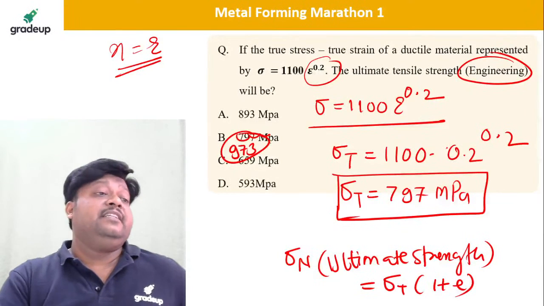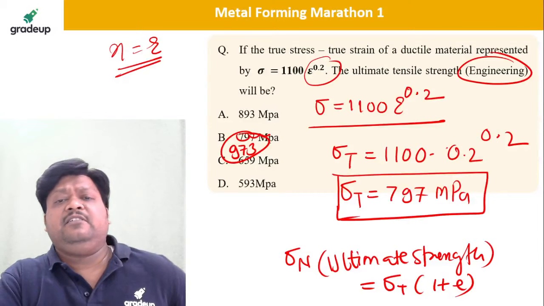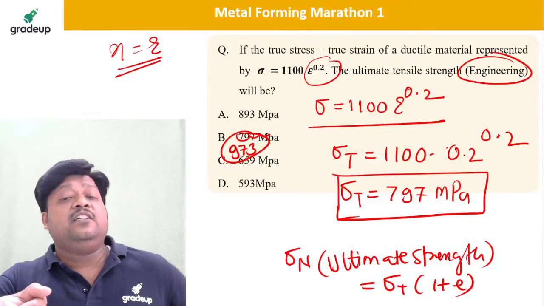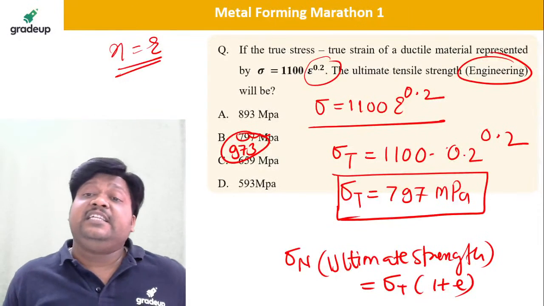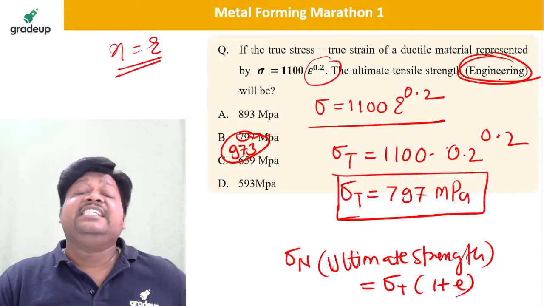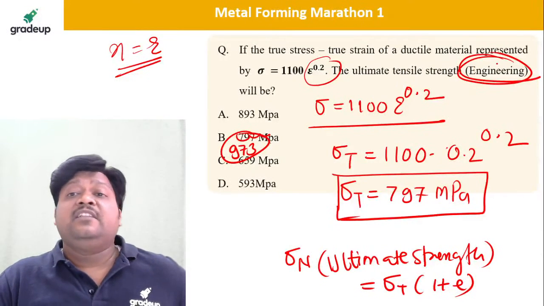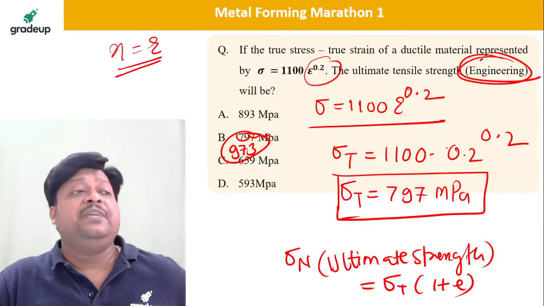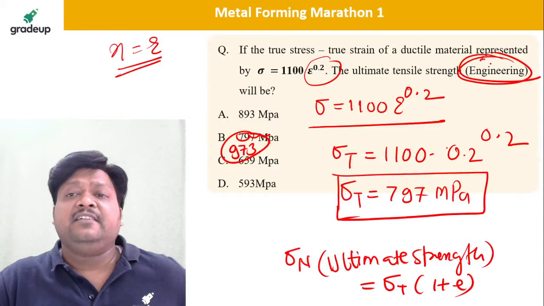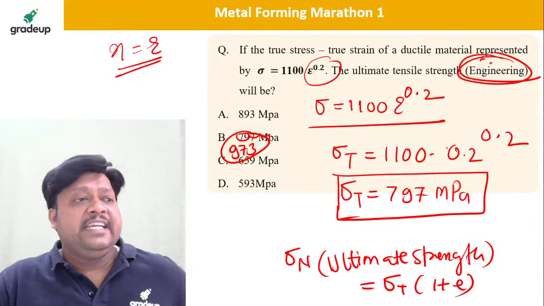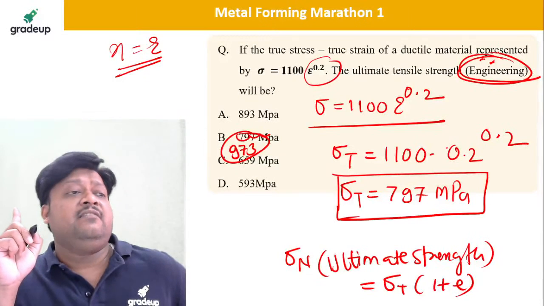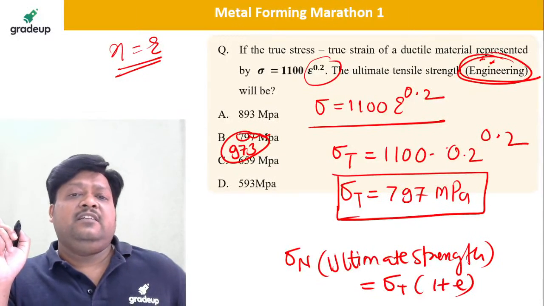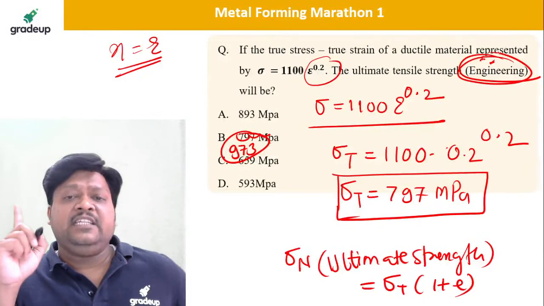973. So many of you, why is it 797? This is the true stress. We want the value of ultimate strength, and in the bracket they have mentioned engineering. They don't want true, they want normal or nominal stress, which is sigma n. Yes, excellent, Abhinandan, very good. Jai Kumar, it is not 797. I hope you understood. See, the confusion, it will turn you around, and that should not happen, right?